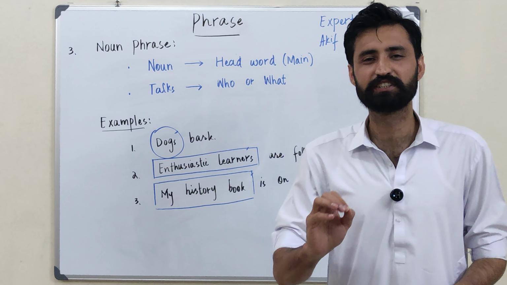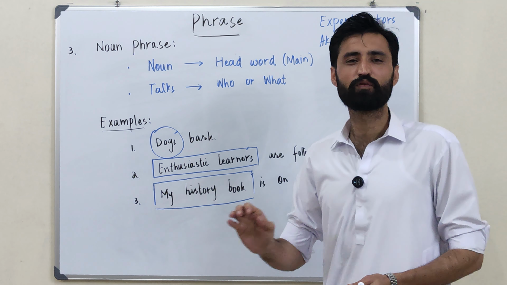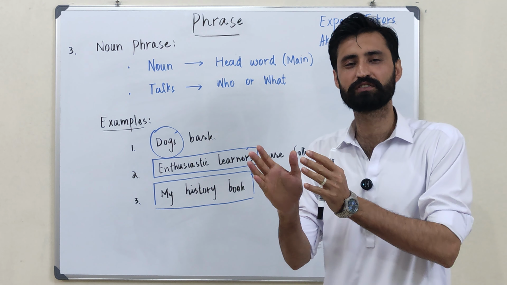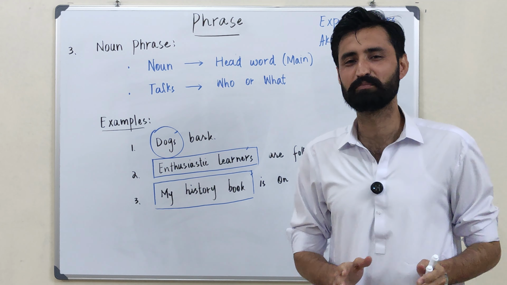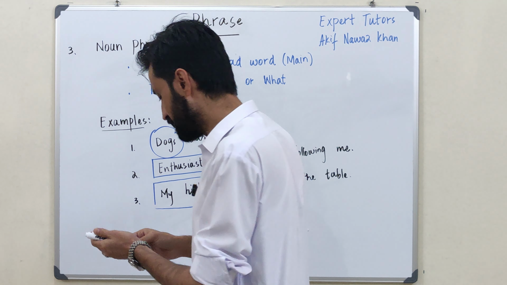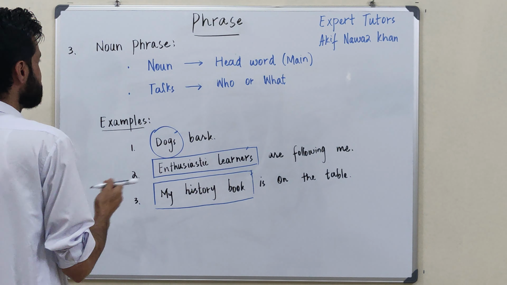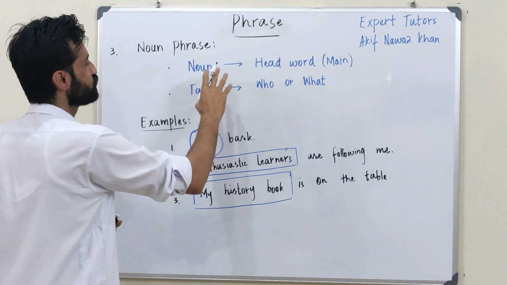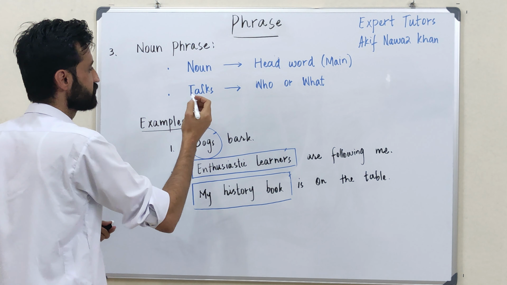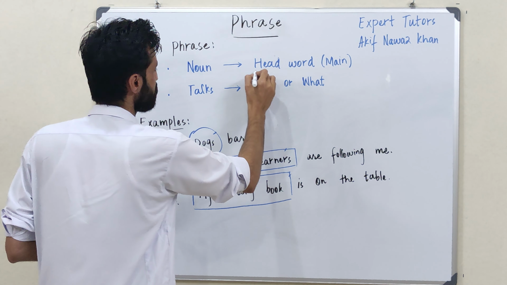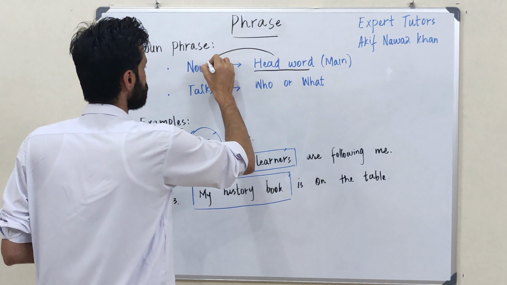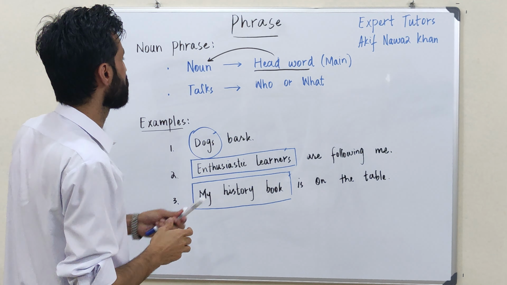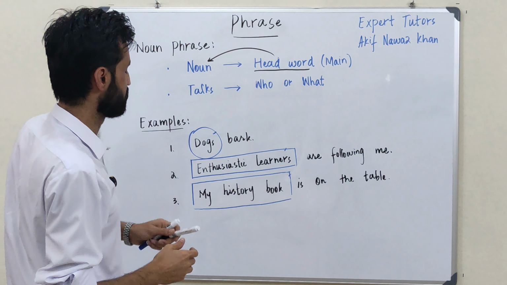Our focus of today's discussion will be on noun phrase. We all know that a phrase is either a word or combination of words that do not give us complete meaning. Now, a noun phrase, understanding and identification of a noun phrase in a sentence depends on two things. The first one is that whenever we have a head word as a noun in a phrase, that entire phrase will take the name of the head word, a noun phrase.